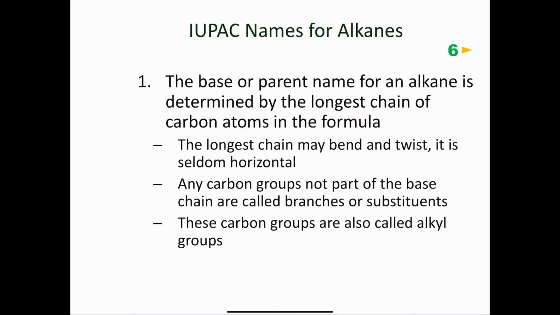Now for the IUPAC rules, we'll start with rule number 1. It says the base or the parent name for an alkane is determined by the longest chain of carbon atoms in the formula. So it's important that you identify the longest chain of carbon atoms. Now the longest chain may not always just be laid out for you horizontally on the page. It may bend, it may twist. It is seldom horizontal. Any carbon groups not part of the base chain are called branches or substituents, and those are things like methyl, ethyl groups, propyl groups, isopropyl groups, so on and so forth. And these carbon groups, again, we call those alkyl groups.